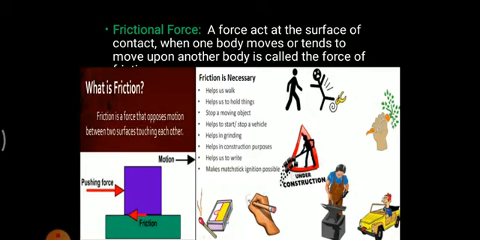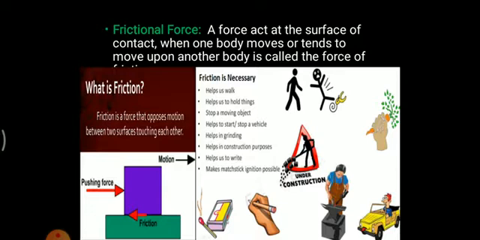Now, one way of analyzing friction force is that an object which is at rest is at rest because of friction between the object and the surface where the object is situated. There is a contact between two bodies, so the object is at rest due to friction. Now, why is friction important? Friction is important because it helps us to walk. Because of the friction between our feet and the ground, one is able to walk properly. If there were no friction, if there were no contact between them, one could not walk properly.